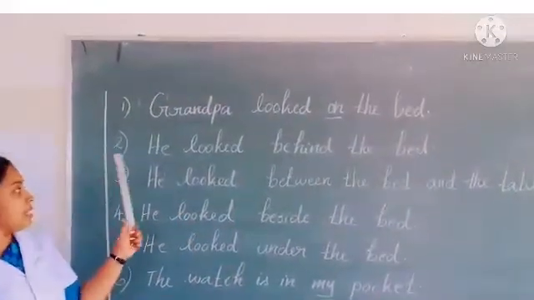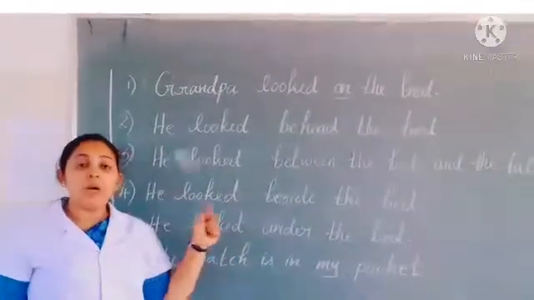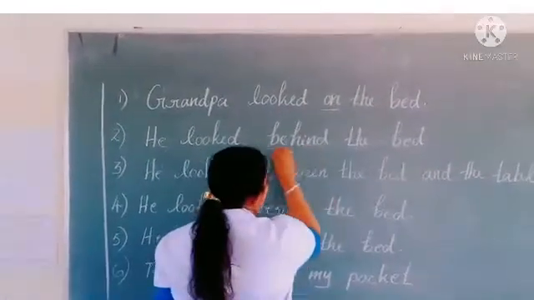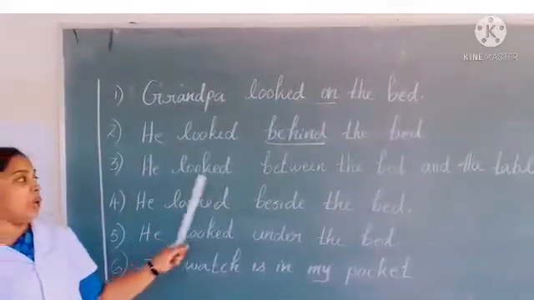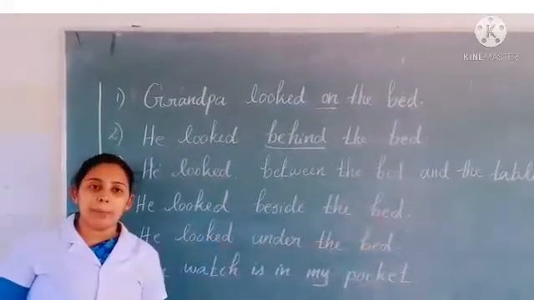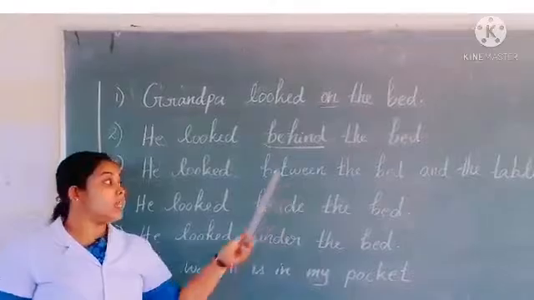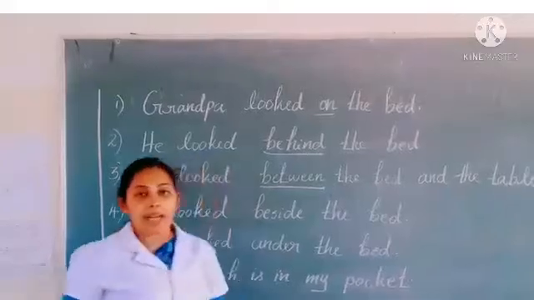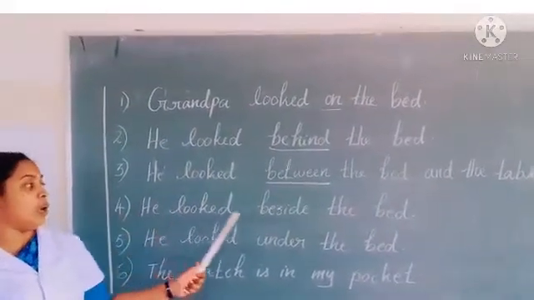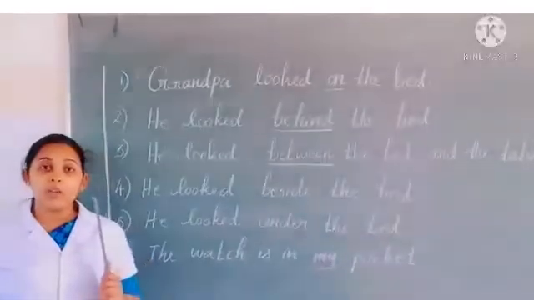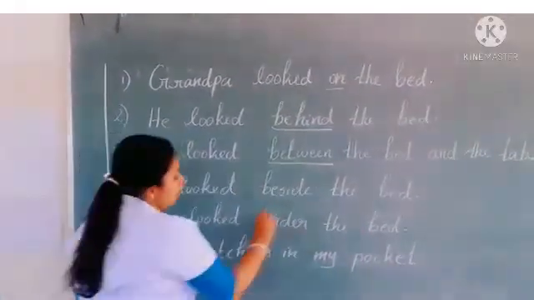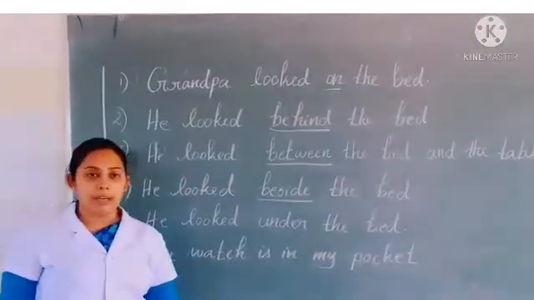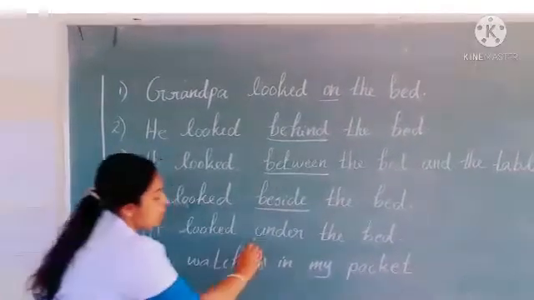And look at the second sentence. He looked behind the bed. What did he look? Yes, he looked behind the bed. So here you can see the word behind. Third one, he looked between the bed and the table. And what did he look next? Yes, between the bed and the table. Fourth one, he looked beside the bed. Where did he look? Yes, beside the bed. So we can underline the word beside. Fifth one, he looked under the bed. What did he search? Yes, under the bed.